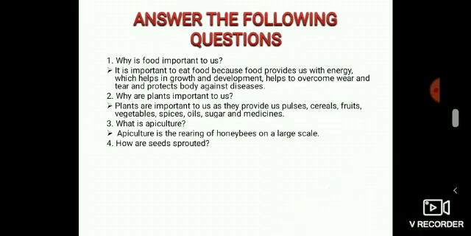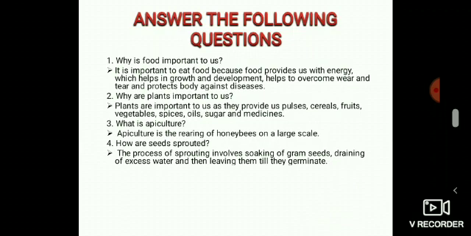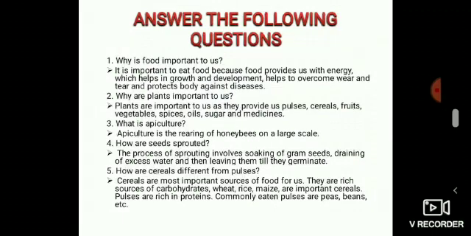And the next question, how are seeds sprouted? The process of sprouting involves soaking of gram seeds and then draining of excess water and then leaving them till they germinate. Fifth one, how are cereals different from pulses? Cereals are the most important sources of food for us. They are rich sources of carbohydrates. Wheat, rice, maize are important cereals. Pulses are rich in proteins. Commonly eaten pulses are peas, beans, etc.